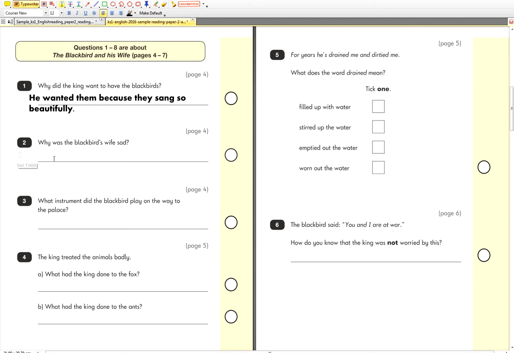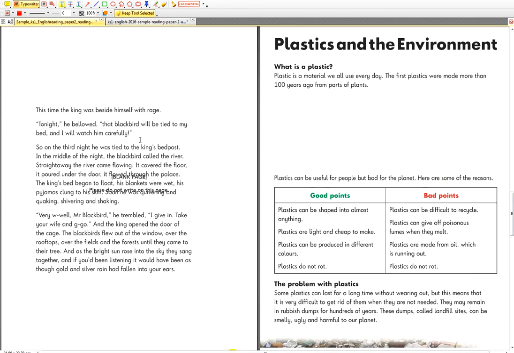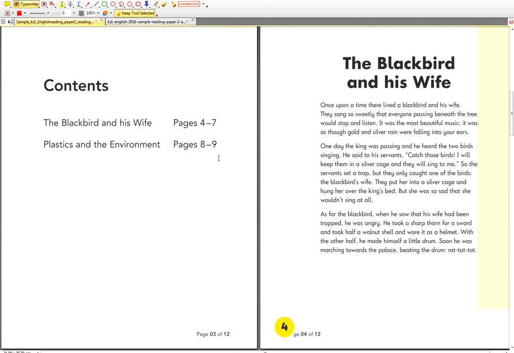Yes? I'm just going to start back over here somewhere. Why was the blackbird's wife sad? So when they caught the blackbird's wife, so let's have a look. We have a highlighter. That's not a good color. Hang on. I'm trying to get this thing to work for me. There you go.